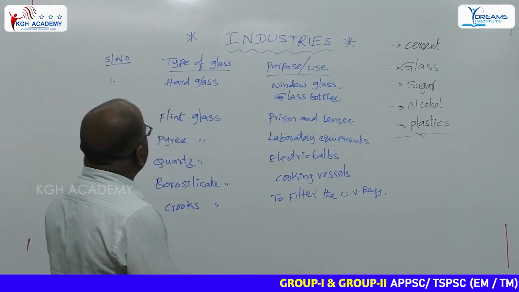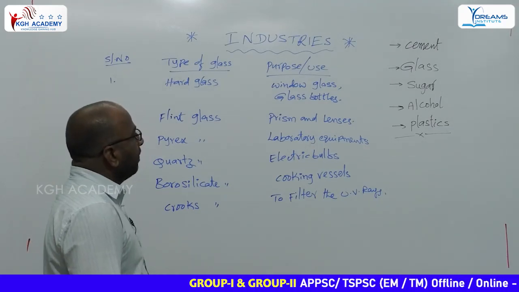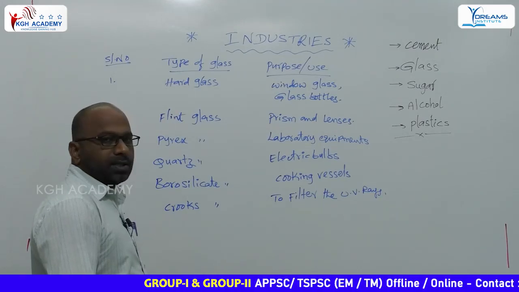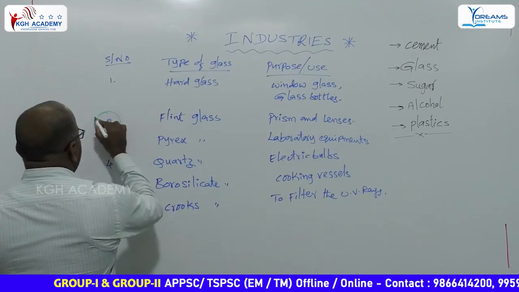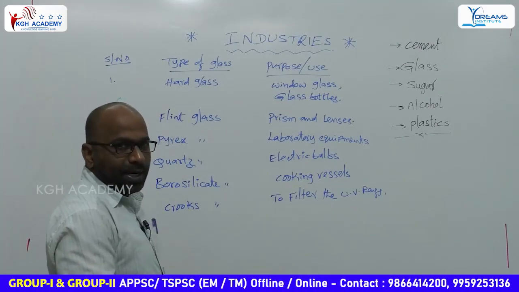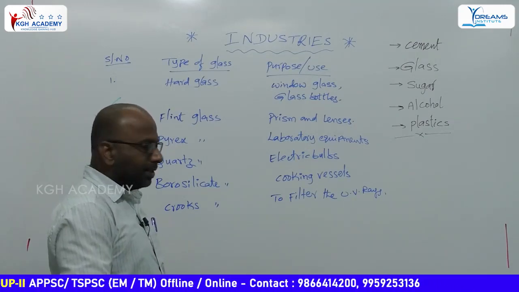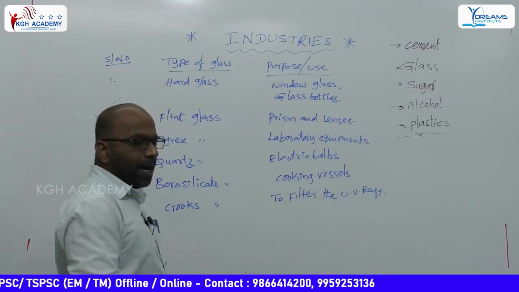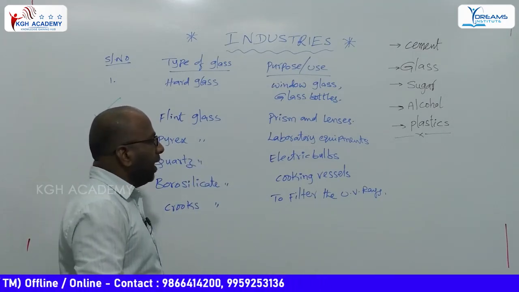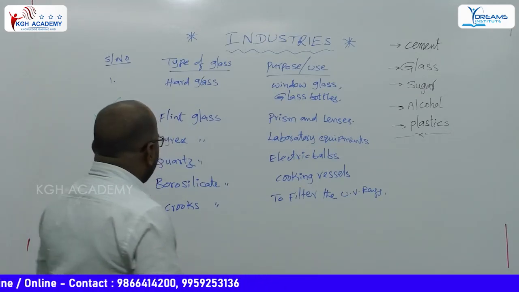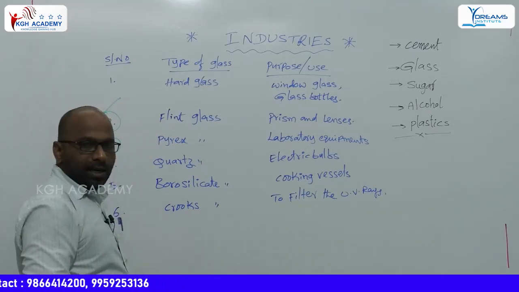We are discussing the different types of glasses. The first one is hard glass. It is used in window glasses or glass bottles. Second one, flint glass, the important one. It is used in the preparation of prisms and lenses. Third one is Pyrex glass. It is used to prepare laboratory equipments. Important one, laboratory equipments are made up of Pyrex glass.